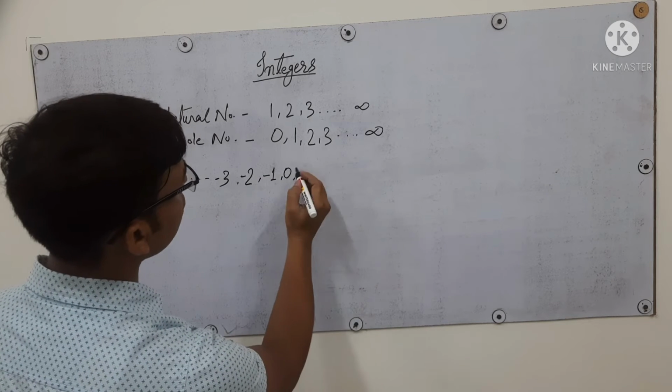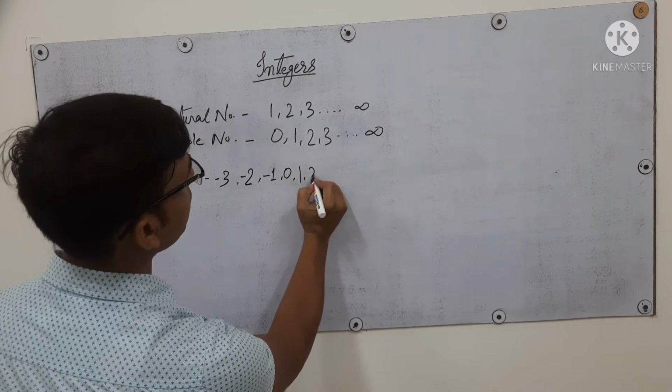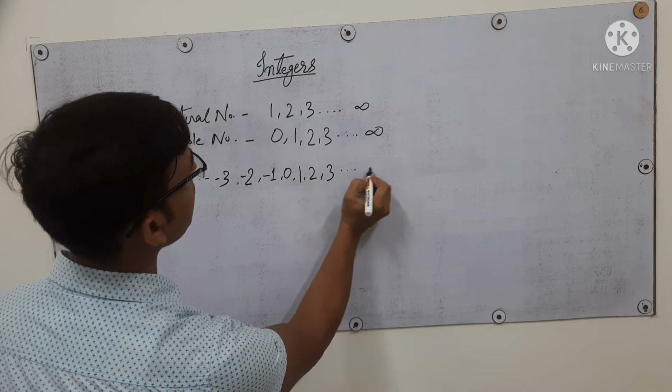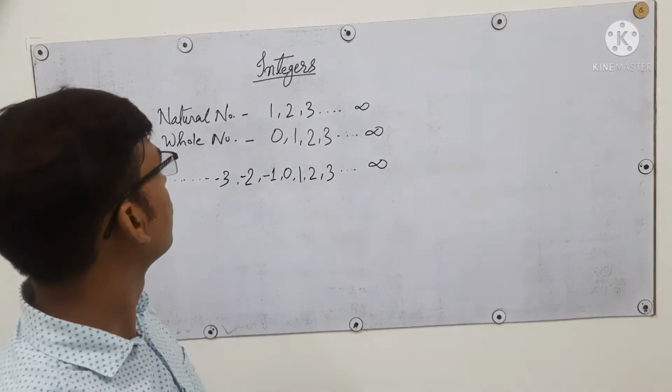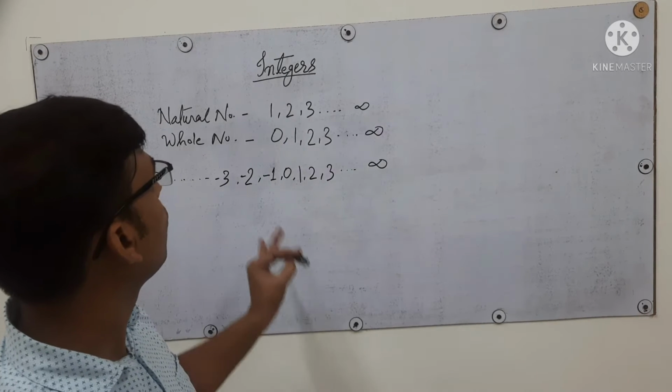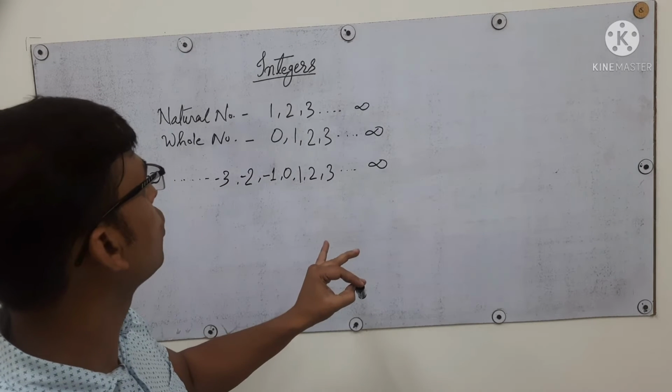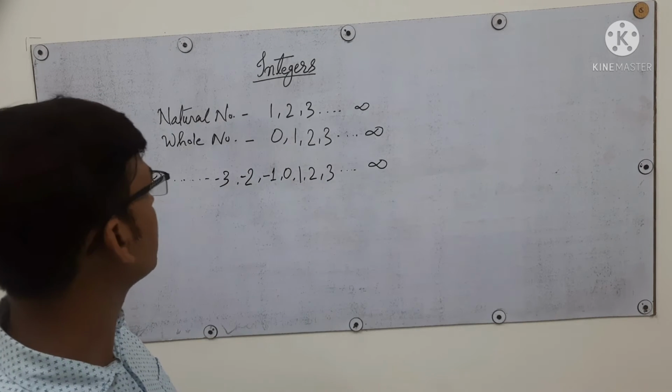And just after 0 it is 1, 2, 3 and so on up to infinity.